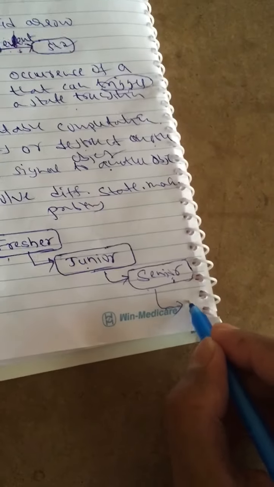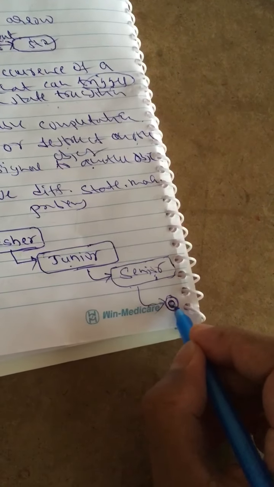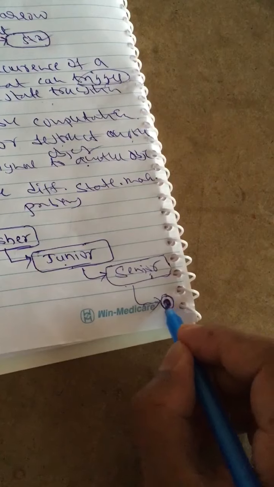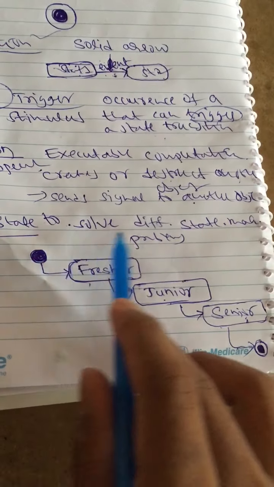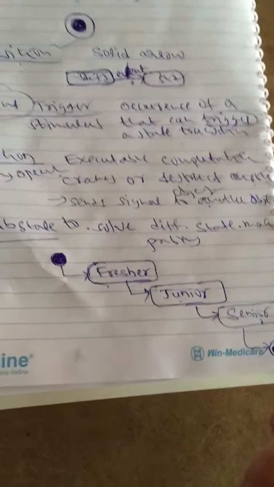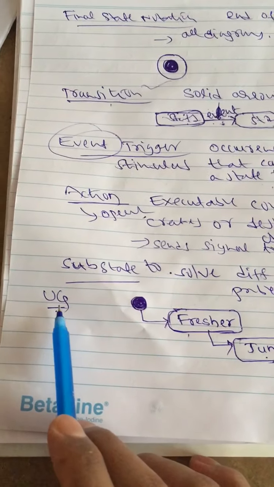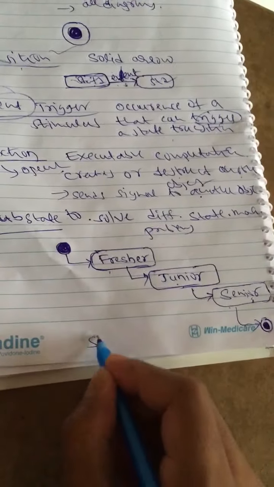So in this way the state machine diagram ends with the final state notation, that is a filled circle surrounded by an empty circle. So this is the state machine diagram, you are changing the states from start to end in this way. Whenever you pursue your undergraduate course in a particular college, this is the state machine diagram.